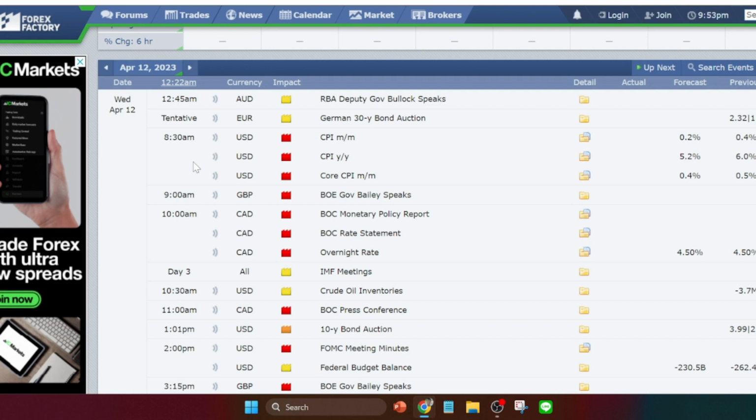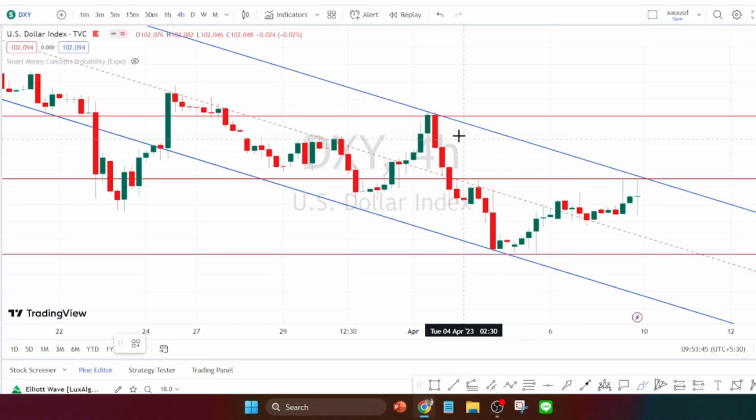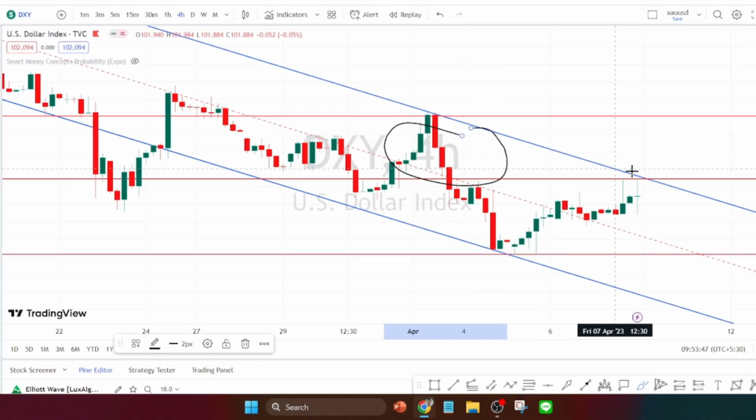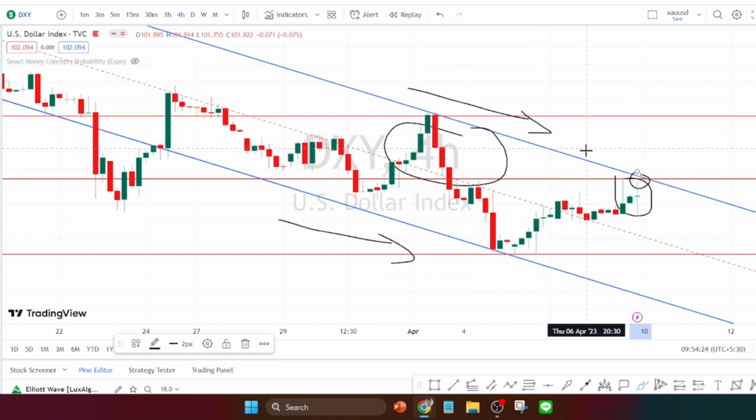Let us begin with our gold analysis. Before that, let us look at the current price action in the dollar index. I am in the 4 hours time frame of dollar index DXY, and when we look at the recent candle, we can notice that it has formed an indecision candle or a doji candle. So the direction of the market is undecided in the 4 hours time frame for dollar index, and previously we noticed the price action trending on the bearish side, and currently it is trying to break the resistance line of the bearish channel pattern.